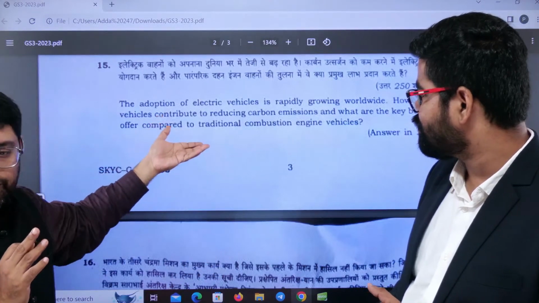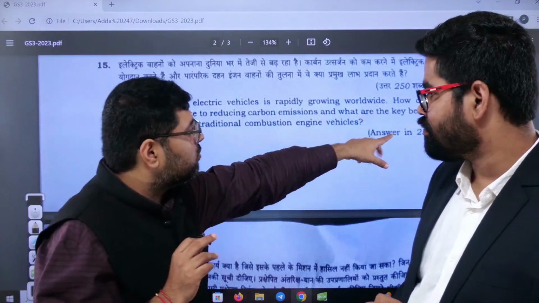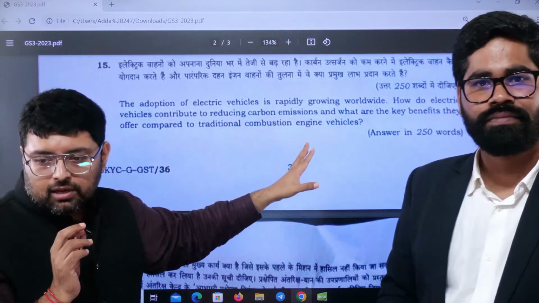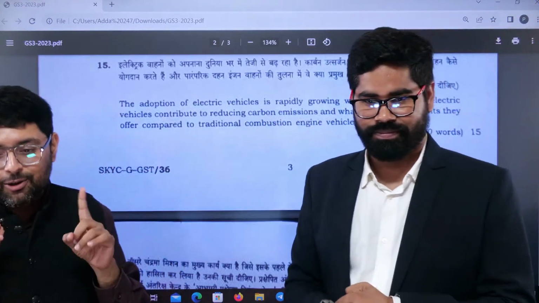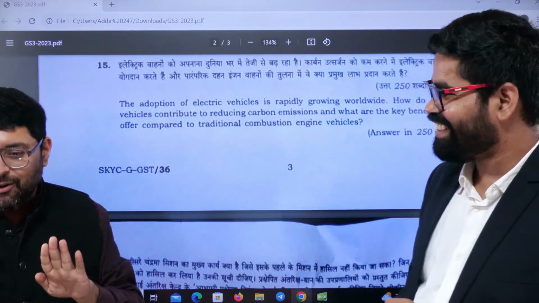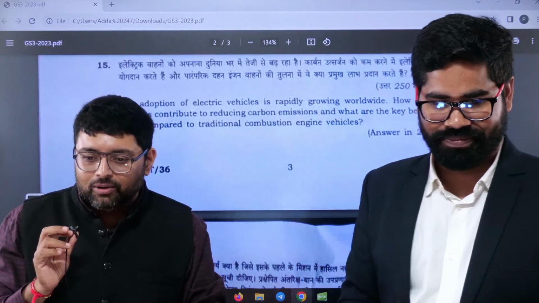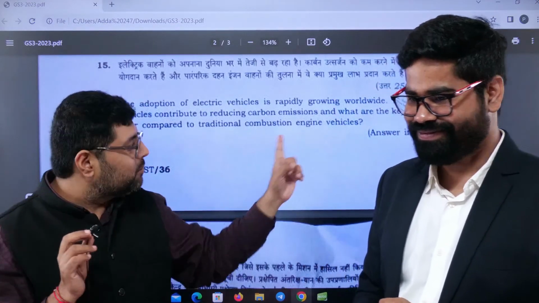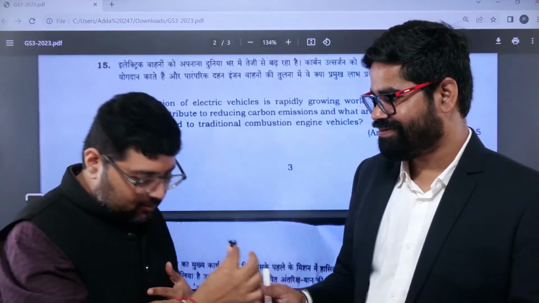And ultimately you have to talk about the benefits they offer compared to traditional combustion engines. So ultimately cost. You can say running cost, although the car is costly. The car is costly right now, but government is working on that also, so that car cost can also come down. But right now the benefit is that operational cost is less as compared to traditional vehicles. There are other benefits also, so sir will tell.